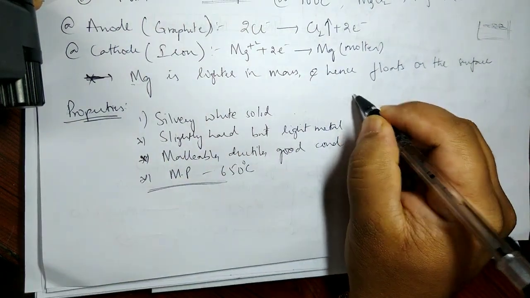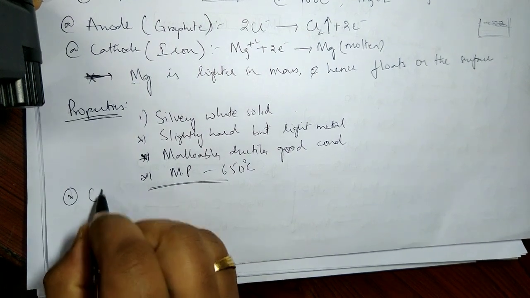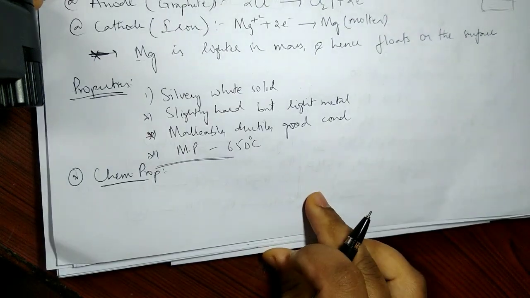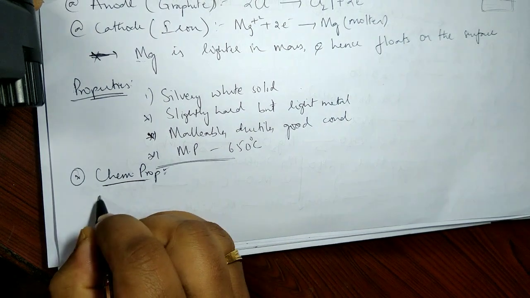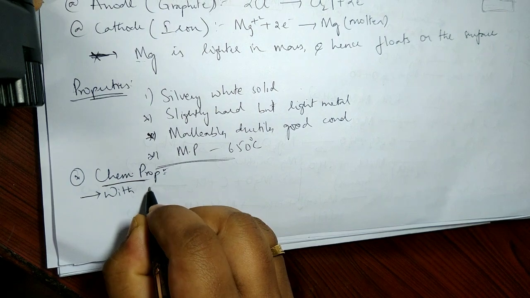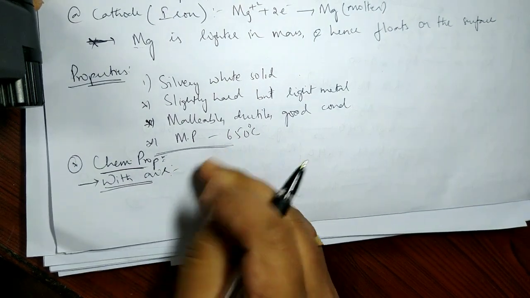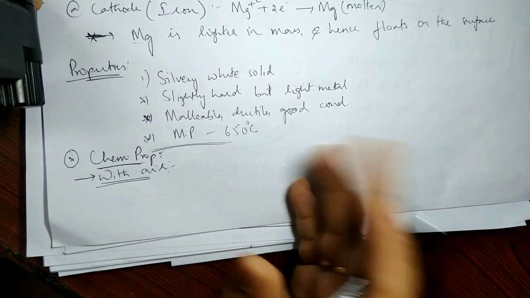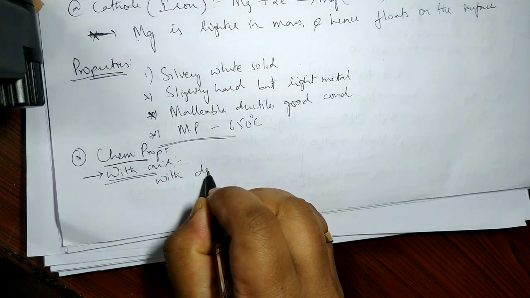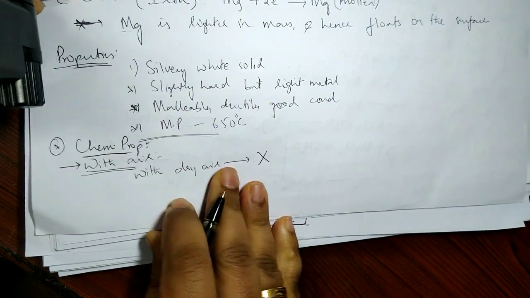Then talking about chemical properties. First, reaction with air. When I say air, as already said, what is the main composition of air? Nitrogen and oxygen. So the point is, with dry air, magnesium does not show any reaction.